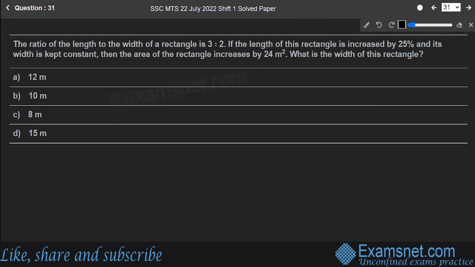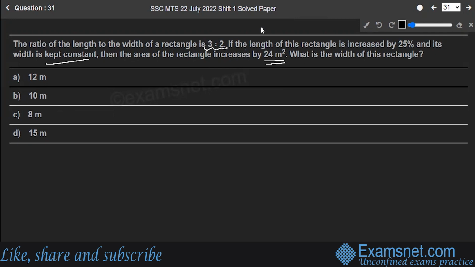The ratio of length to the width of a rectangle is 3:2. If the length of this rectangle is increased by 25% and the width is kept constant, then the area of the rectangle increases by 24 meter square. What is the width of the rectangle?